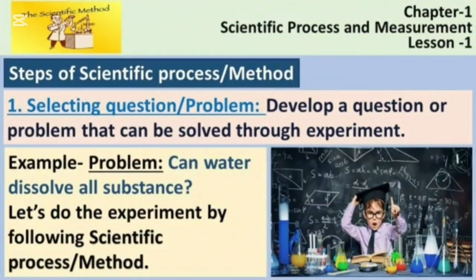Now I am discussing the steps of the scientific process in detail. Our first step is selecting a question or problem. That means develop a question or problem that can be solved through experiment. So, I am giving an example. My question is, can water dissolve all substances? Let's do the experiment by following the scientific process or method.